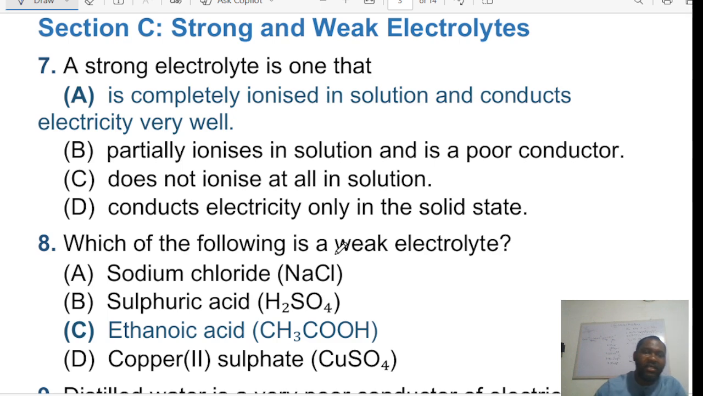Now, here we come to electrolytes. Number 7 says, a strong electrolyte is one that... we have a lot of options here, but the best answer is A, one that is completely ionized in solution and conducts electricity very well. So when you say an electrolyte is strong, it is strong because the ionization is complete. It completely ionizes in solution.